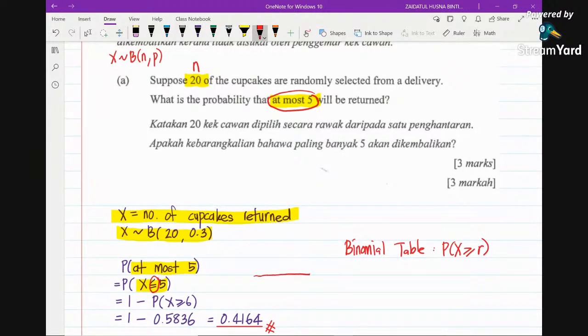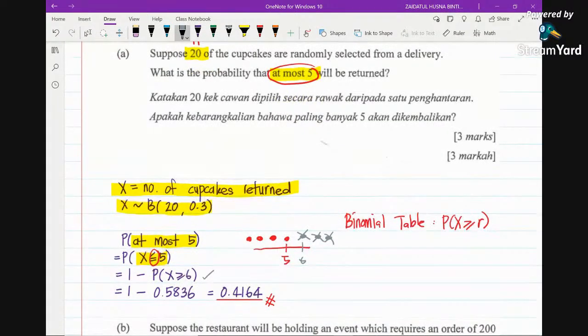If you don't have any idea how to get the complement of it, you just draw a number line. The idea is we want 5 to the left. So what don't we want? We don't want 6 to the right. Since we don't want this 6 to the right, it's going to be 1 minus probability of x greater than or equal to 6. Then here you may read the binomial table with n = 20 and probability of success 0.3. As soon as you read the table, this is the value you're going to get, and this will be the final answer. You just press the calculator and you will get this value.